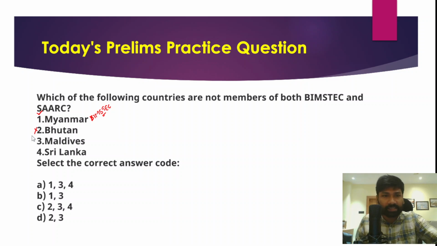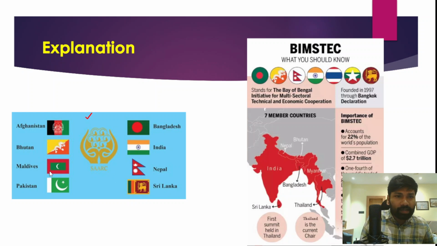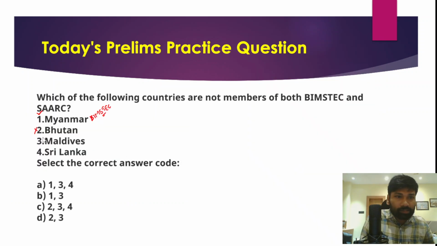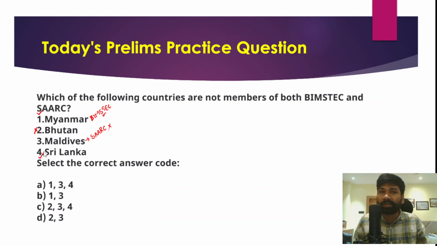You can clearly see that Bhutan is a member country of the SAARC organization and of BIMSTEC as well. So this is incorrect. And then Maldives: one thing we must understand here is that Maldives is a member country of SAARC, but it is not a member country of BIMSTEC. On the other hand, Sri Lanka is a member country of both BIMSTEC and SAARC. So the correct answer for this question is 1 and 3.